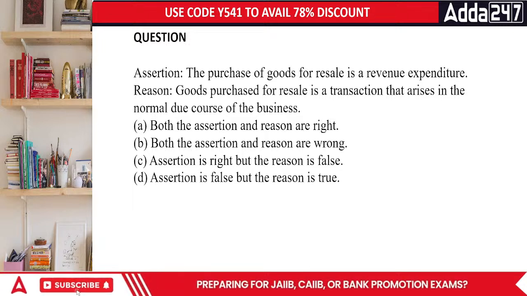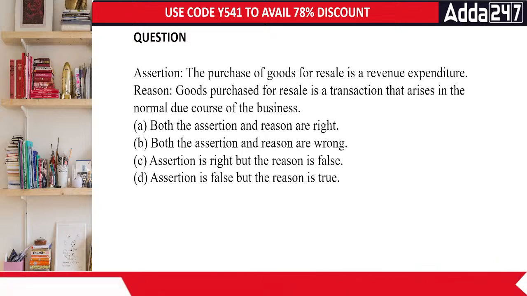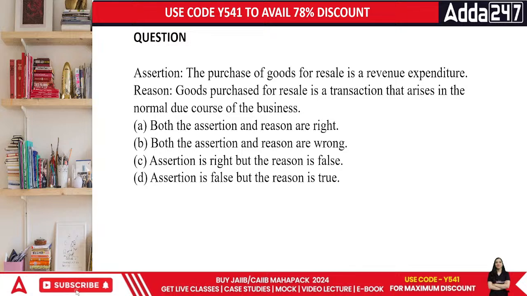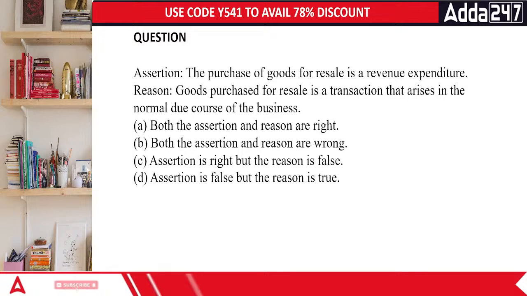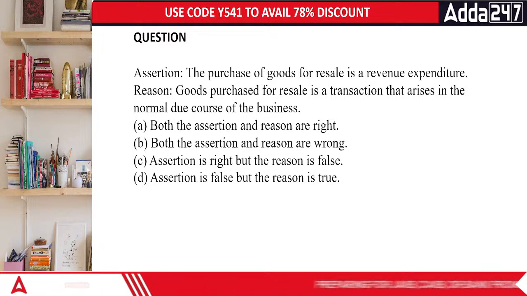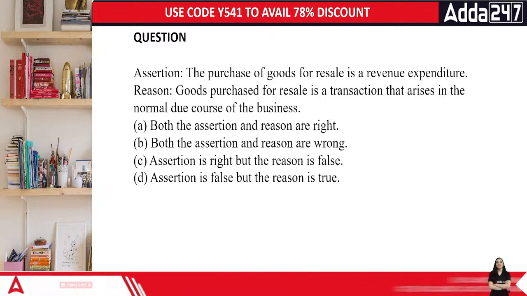Next part, the purchase of goods for resale is a revenue expenditure. Goods purchased for resale is a transaction that arises in the normal due course of a business. Both assertion and reasoning are right. Both are wrong. Then assertion is right but the reason is false. And then assertion is false but the reason is true. Everyone, what's going to be the correct answer? Assertion and reasoning.